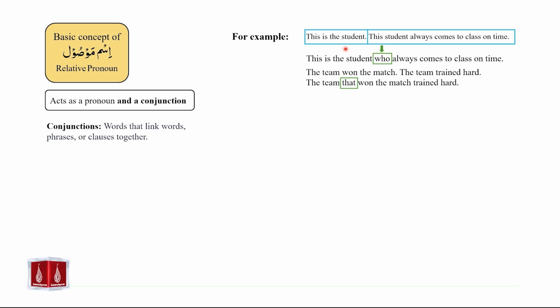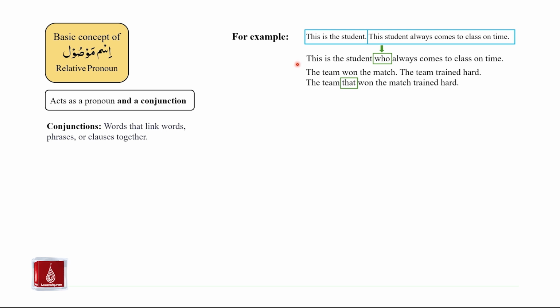This is the student. This student always comes to class on time. Instead of these 2 sentences, we can also say, this is the student who always comes to class on time. So in this example, who is playing the role of the relative pronoun.